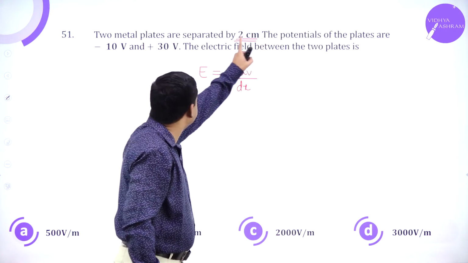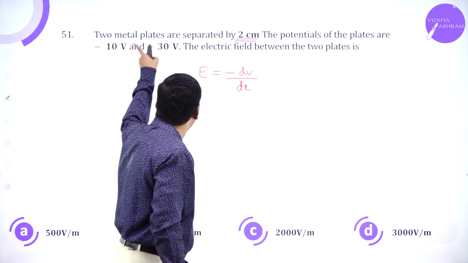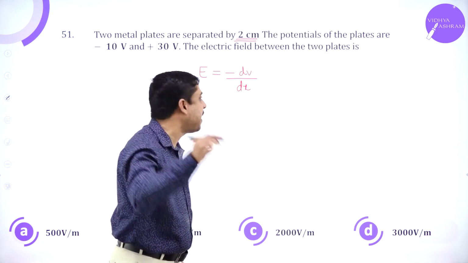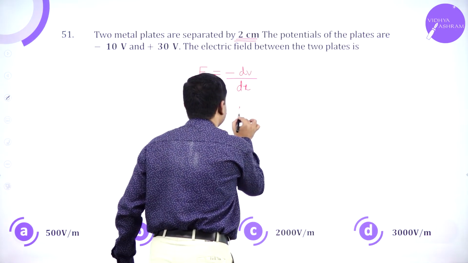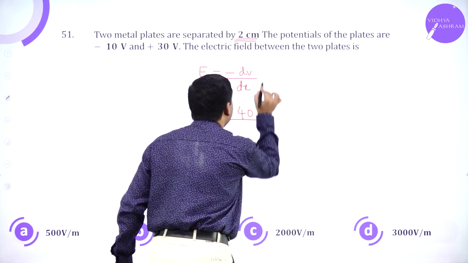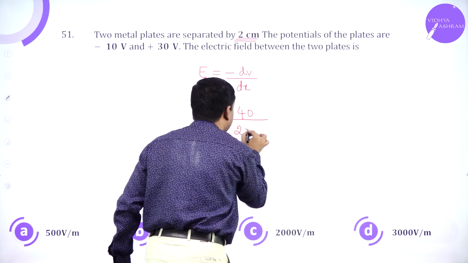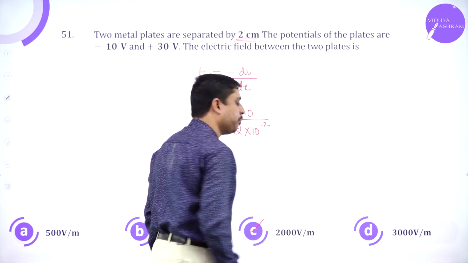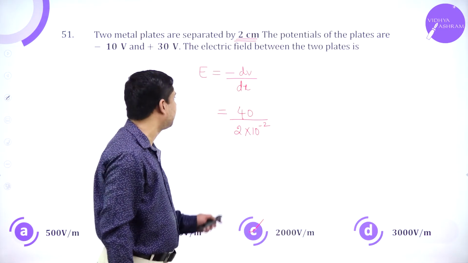So potential is minus 10 volts to 30 volts, so 30 minus of minus 10, so 40, over 2 centimeters, 2 into 10 power minus 2. 2000 volt per meter should be the answer.